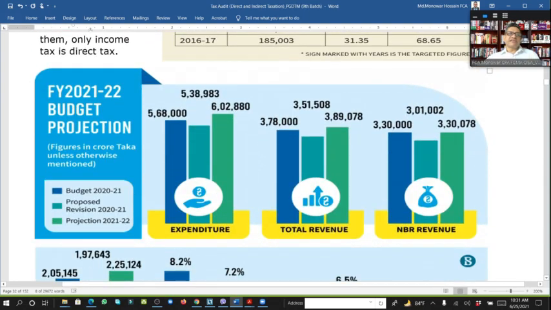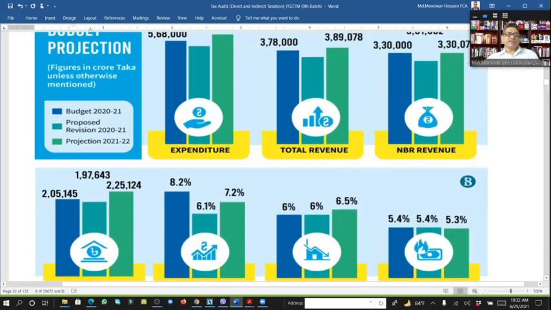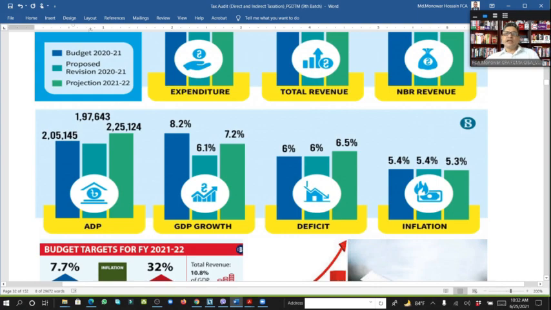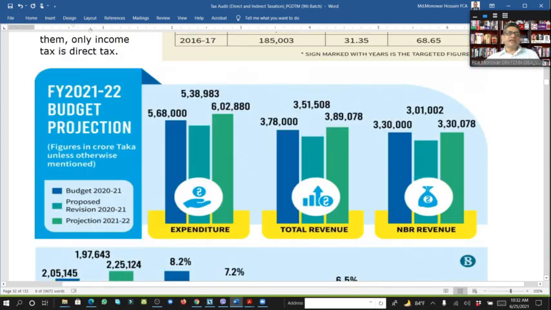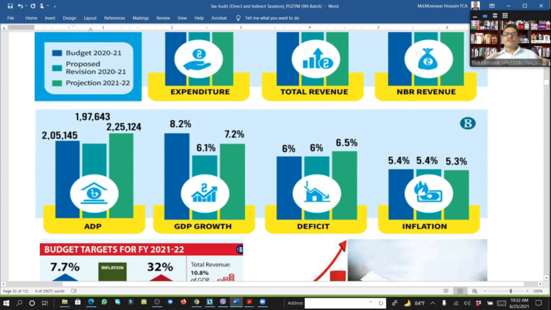This is our last budget for 21-22, not yet passed by the parliament, but if we see the figure, this is the highest budget in history in Bangladesh within 15 years. Within this budget, taking inflation into consideration, GDP growth is determined at 7.2%, and also our annual development program is 2,25,000.